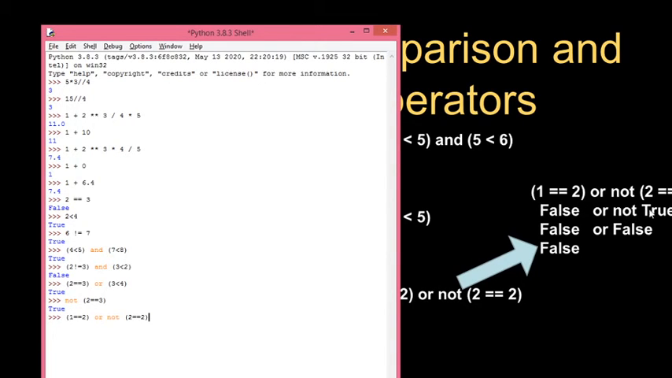So that's why not true will be performed first. Not true means false. So false or with false. What is the overall result? False or with false is false. So that's why we get the final answer as false. Understood now?